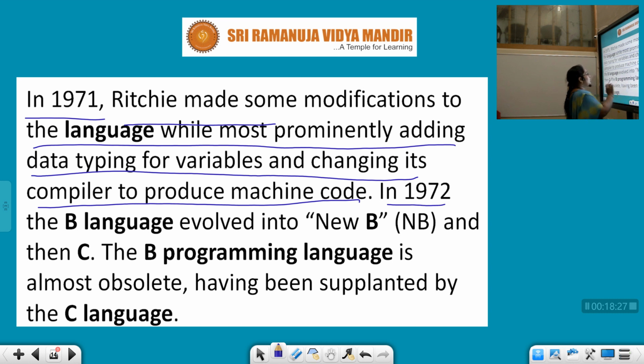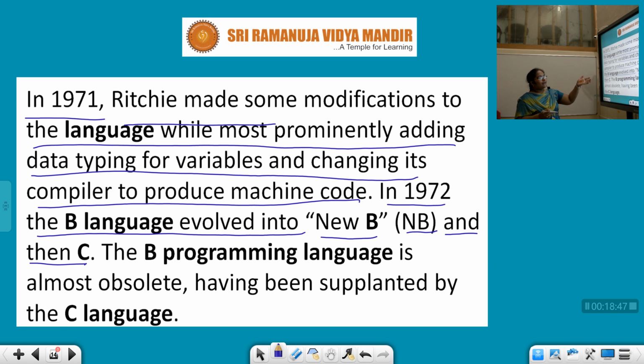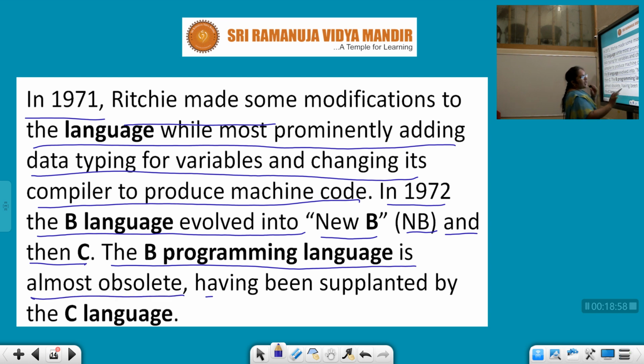In 1972 the B language evolved into New B. So from ALGOL to BCPL and BCPL to B, it was earlier named New B, NB for short, and then C. After developing the B language it was named New B, and after developing the features further, it was named C. The B programming language is almost obsolete, having been supplanted by the C language.